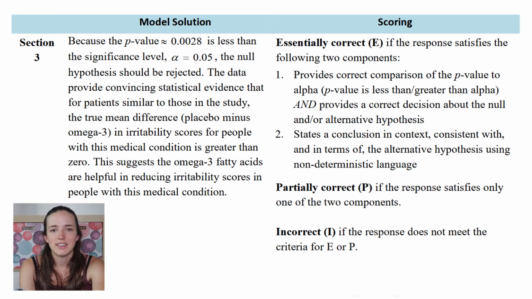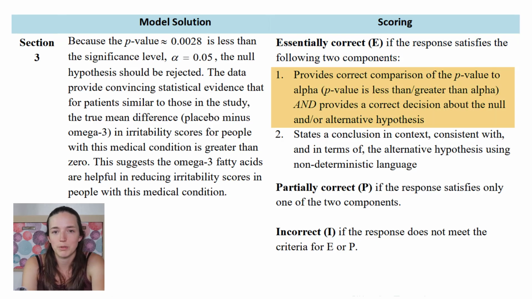And then last but not least, reject the null. Yeah, okay. So if you go with what I said and not quite what I wrote, I think we got it. It's essentially correct if you provide correct comparison of the p-value to the alpha and provide a correct decision about the null and/or alternate. So I did that.